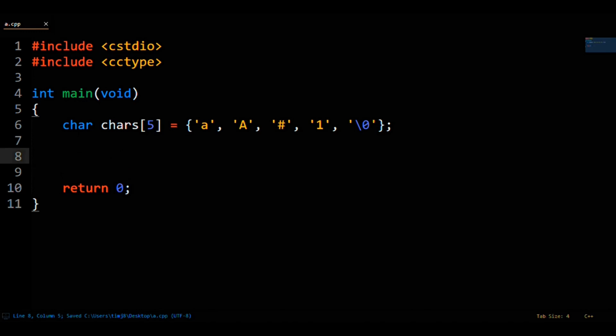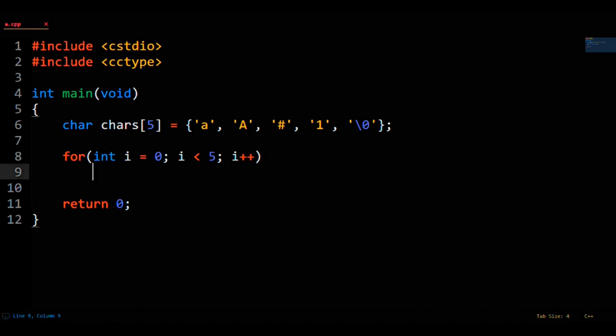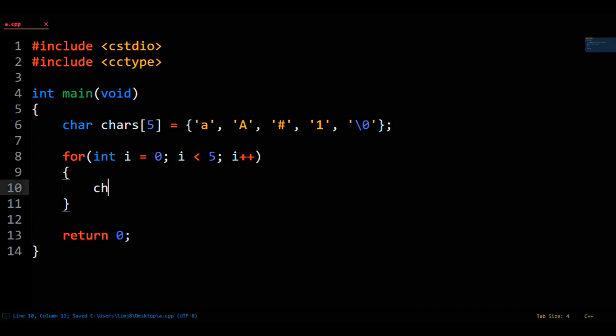Next, we will loop over these characters. So, for int i equals 0, i less than 5, i plus plus. On each run of the loop, we will convert the given character to uppercase. chars[i] equals toupper of chars[i].